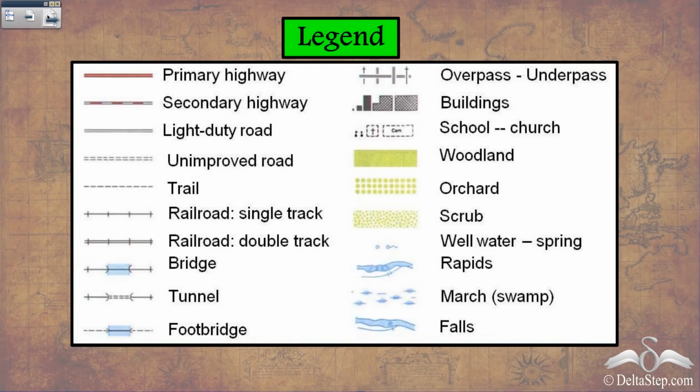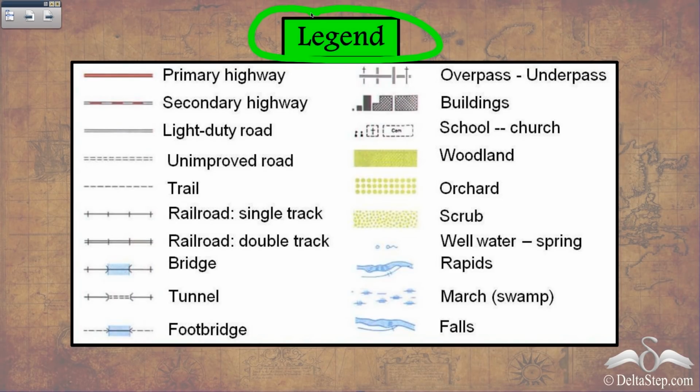So in a map, you will find a combination of symbols and colors which are used for making the understanding of maps much easier, because everything written in text will become very confusing and we will not be able to understand the maps easily. So we have legends on every map which give us idea about different symbols and colors used in the map.